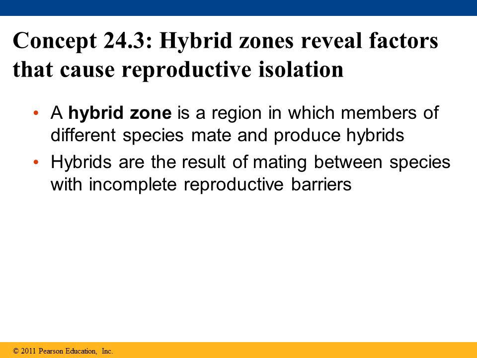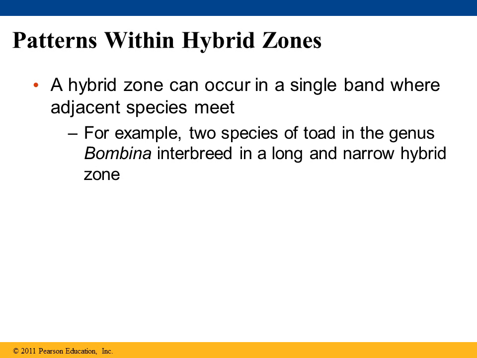So let's talk about what's called a hybrid zone. A hybrid zone is a region in which members of different species mate and produce hybrids. Hybrids are the results of mating between species with incomplete reproductive barriers.